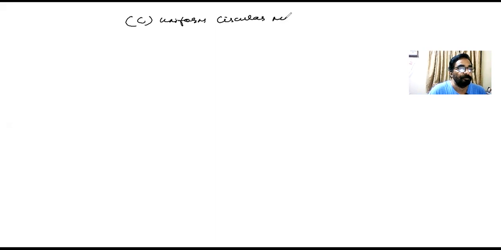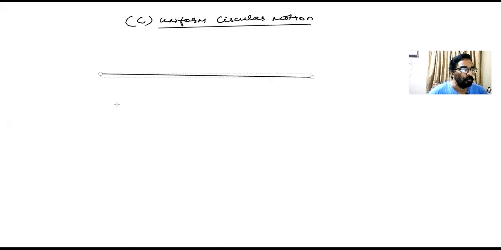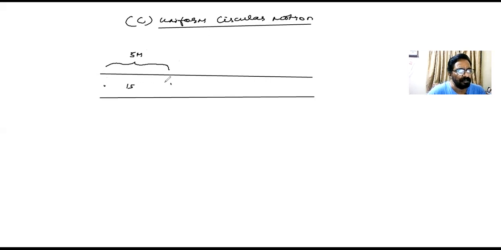Now let's see here, children. I'll just try to explain it to you. Very simple, children. Suppose, let me say like this. Along a straight road, if a person is walking, and please have a look here, every 1 second he is able to walk 5 meters. From here till here, from A to B, okay?